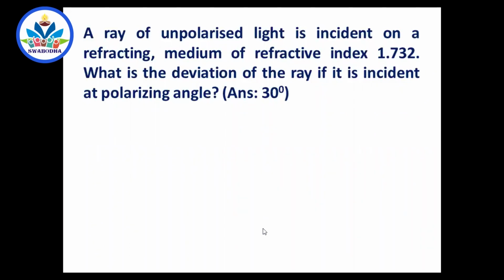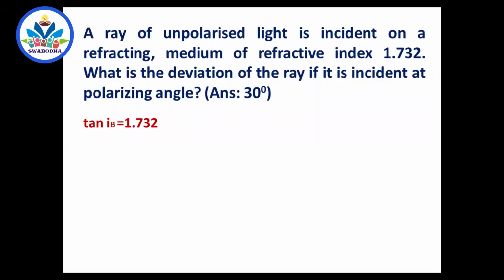You know that at the polarizing angle, the reflected light is completely polarized, and the reflected and refracted rays will be perpendicular. So recall all those things. See, tan IB is given, right? Refractive index of the medium is tan IB. So what is IB? The tangent of the Brewster's angle or polarizing angle is equal to the refractive index of the medium which reflects light. So tan IB is equal to root 3. 1.732 is root 3. So what is IB? IB is 60.